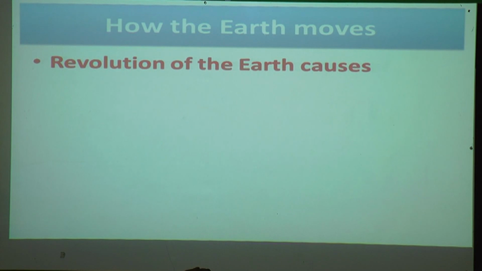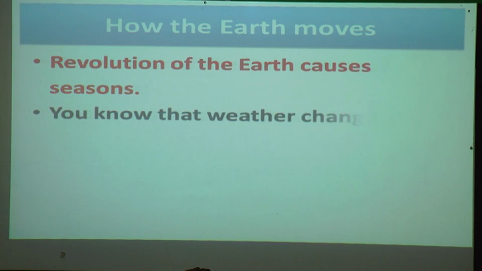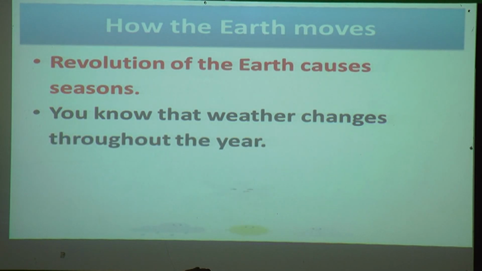Now we'll see how the revolution of the earth causes seasons. You know that weather changes throughout the year. Sometimes it is windy, sometimes it is summer, sometimes it is raining.